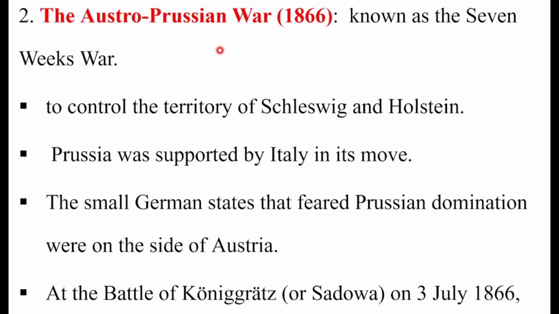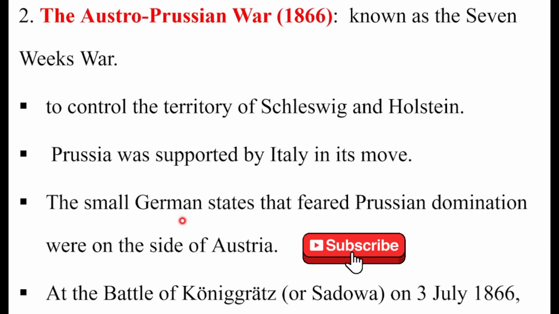Gargaarsa kan argattee uraayu Prussia dhawu. In the first war, the Danish war, Prussia got support from Austria itself. Now it was supported by Italy. The small German states that feared Prussian domination were on the side of Austria. Negative outcome of German unification keessatti obstacle isa kana. Jalqaba maaliin obstacle guddaa sadii tarreessine. One, foreign powers. Lammaffaa small German states, that feared Prussian domination. Now, in the Austro-Prussian War of 1866, when Prussia and Austria fought each other, small German states that feared Prussian domination were on the side of Austria. Austria gargaaran.